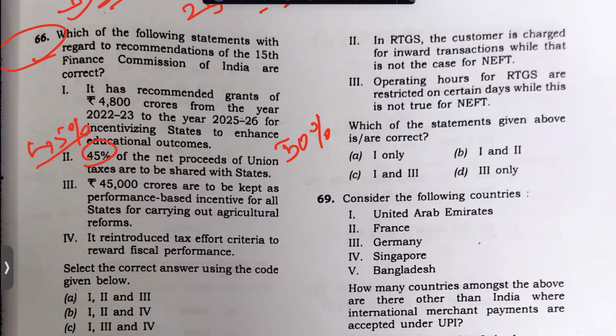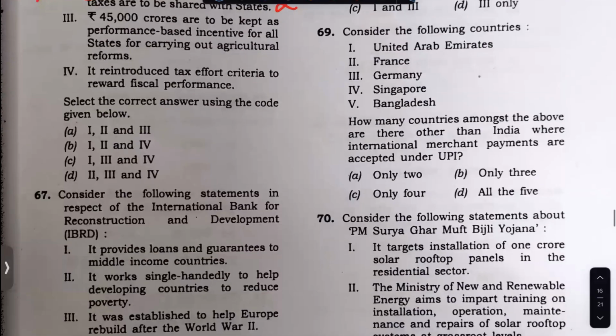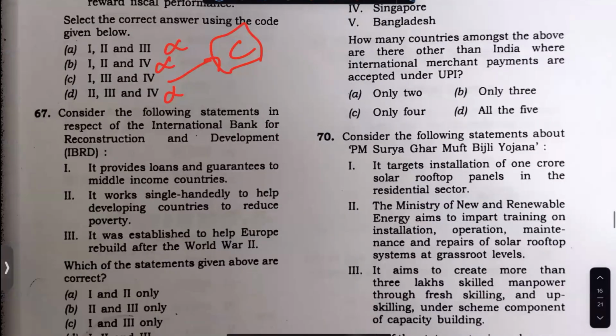So 45% is near that, right? So when you remove this, remove 2, remove 2, C is the answer. So this is a question that should have been taken.